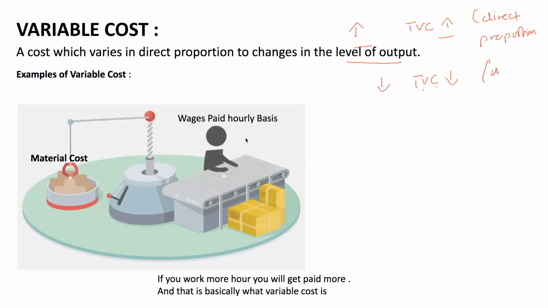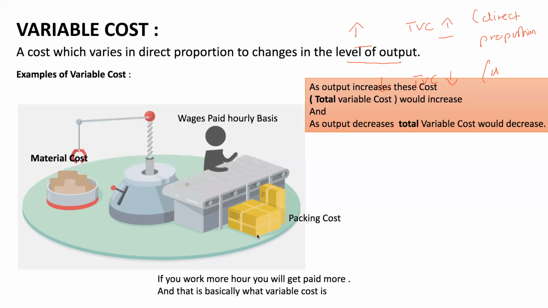Wages paid on an hourly basis, the more hours he works, the more will be the total wages paid. So if you work more hours, you will get paid more. And this is nothing but the variable cost. Packing, the more units that are packed, the more will be the packing cost.